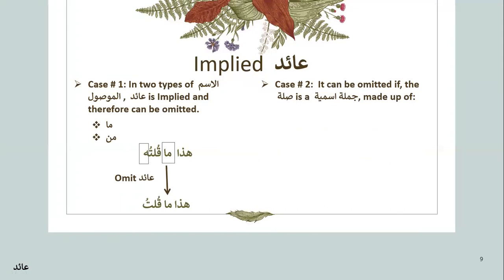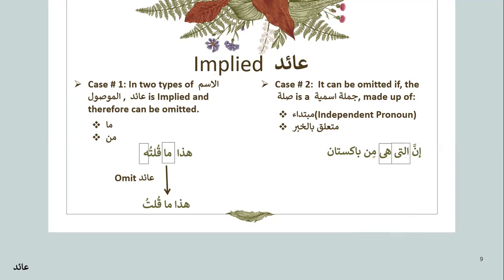So aid is omitted. Now, in case 2, it can be omitted if the sila is a jumla ismiya made up of a mubtada, an independent pronoun, and mutalik bil khabar. So that means the khabar is omitted. So, inna allati hiya min Pakistan. Here you see is a detached pronoun of allati because it's matching in number and gender with hiya.